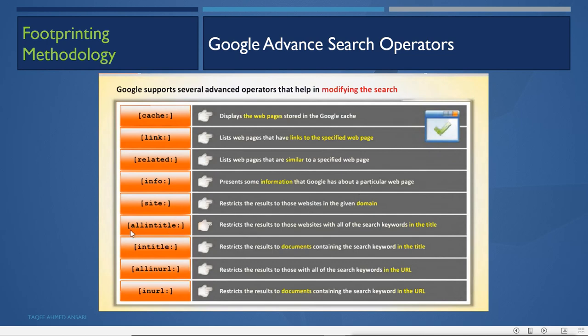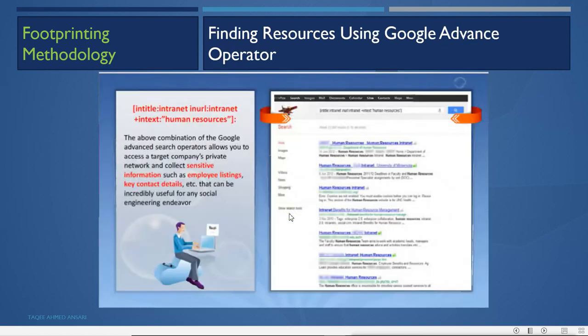Then allintitle restricts the result to those websites that have all of the search keywords in the title. Intitle restricts the result to the documents containing the search keyword in the title. Allinurl restricts the result to those with all the search keywords in the URL. Inurl restricts the result to documents containing the search keyword in the URL. So these are the operators which we can use to craft the query.